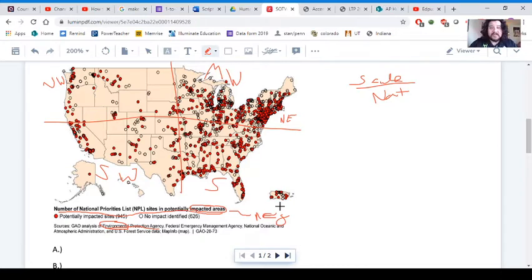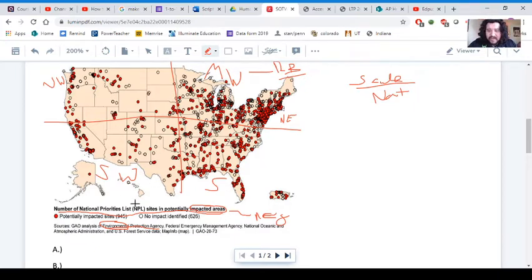And we can start looking for trends with that in mind, right? This Midwestern area, if you don't remember, is also what we call the Rust Belt, right? Because it's where we had a lot of U.S. manufacturing in the past, from the 1920s up to the 1960s and 70s. And it makes sense then, if we're looking for patterns, because we want to think about where we see the most shaded dots, because that's the largest groups of impacted sites, environmentally impacted sites.